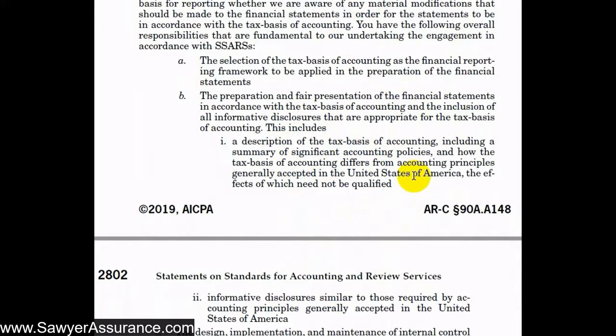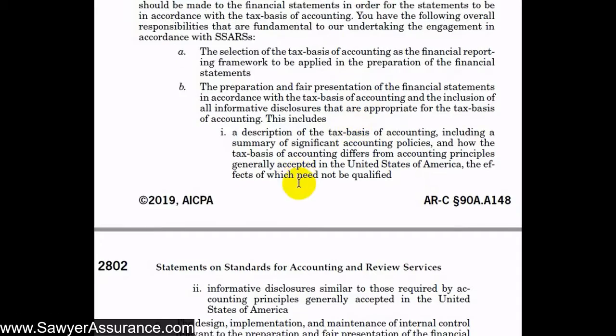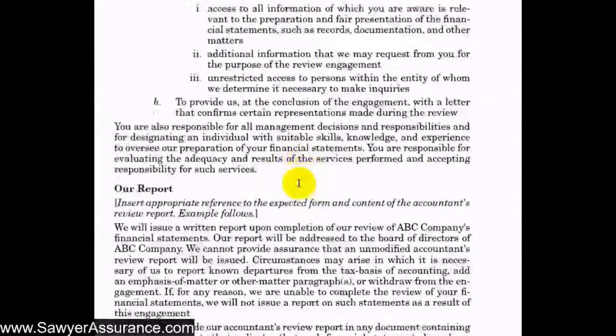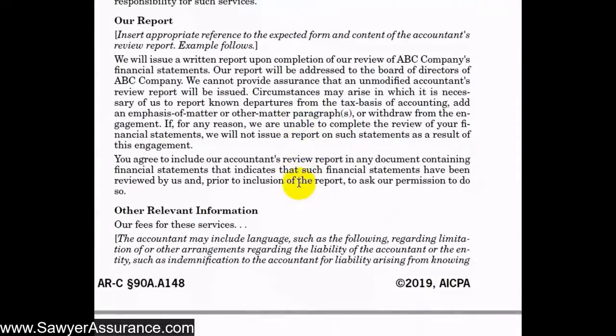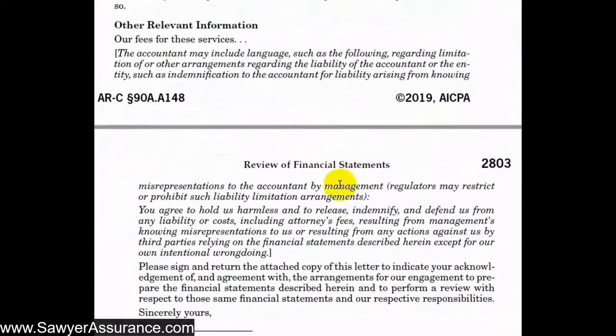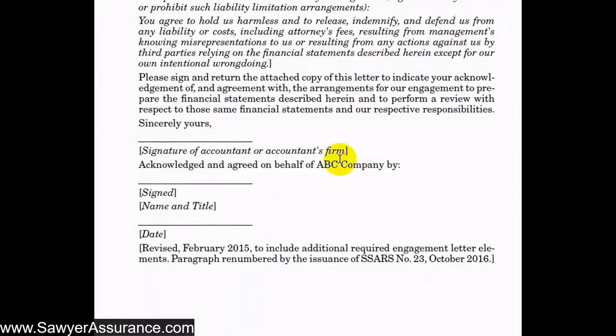Okay. So you remember from the last video, if the financial statements are being prepared on a special purpose framework, which would be the tax basis, then management's required to include in the footnotes of the financial statements discussion of what tax basis means and how it's different from GAAP. And so in our engagement letter, we're supposed to obtain management's acknowledgement that it's required to include those disclosures in the financial statements. So then everything else will be the same, with GAAP being replaced by tax basis. And here we have it signed by management and by us.